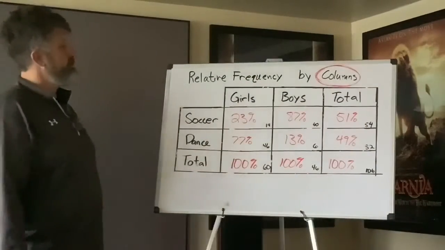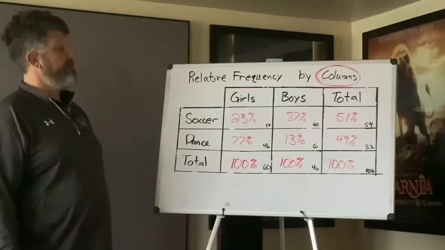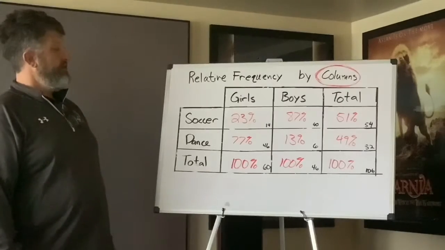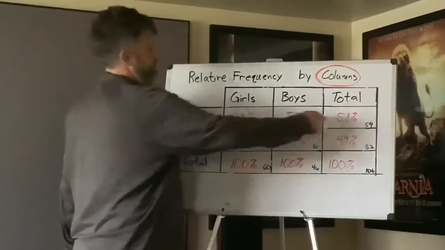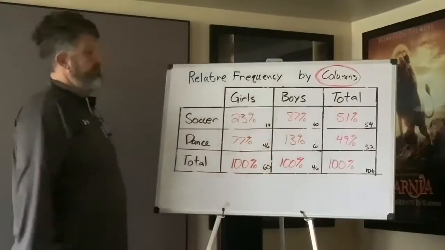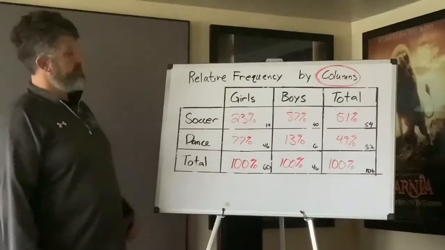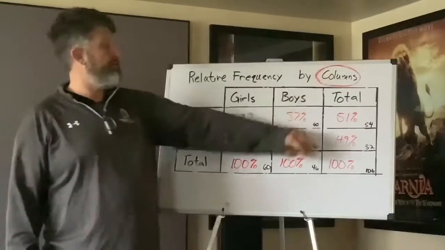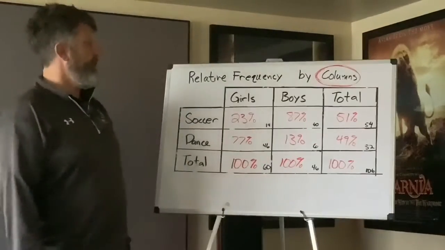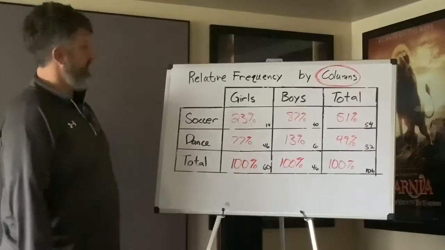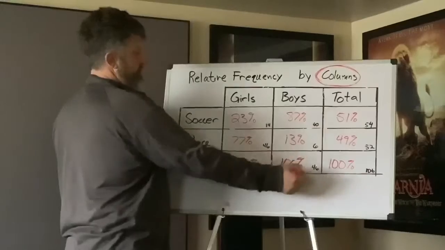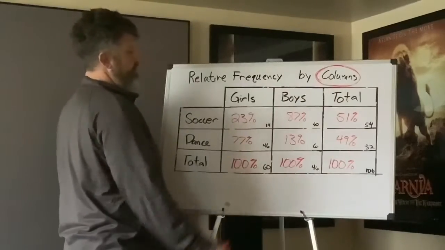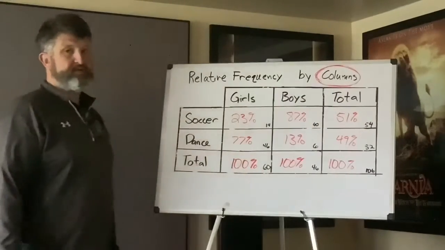Okay, so if Rashid was just going with the majority, well, then soccer would have been the choice that he would have made. Okay, so can you see how it's relative frequency by column? So if I asked a question, given that the person sampled was a boy, what is the chance that he wanted to play soccer? 87%.